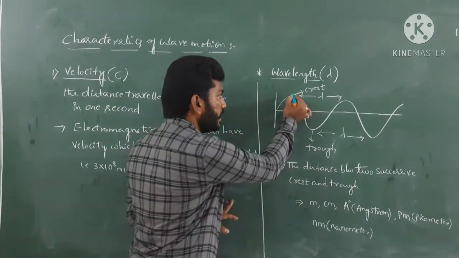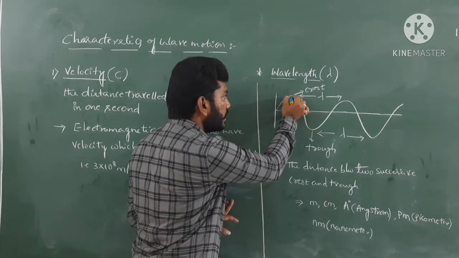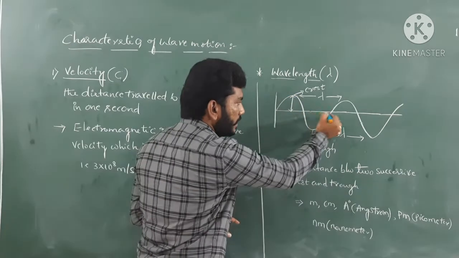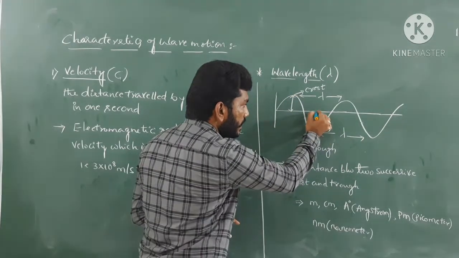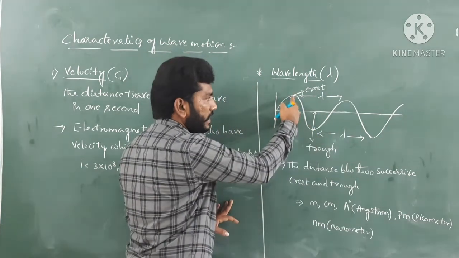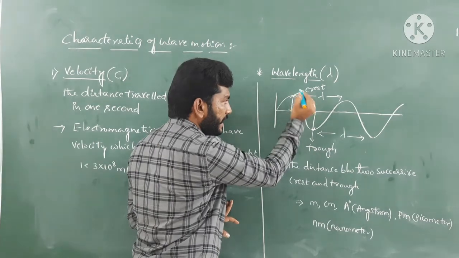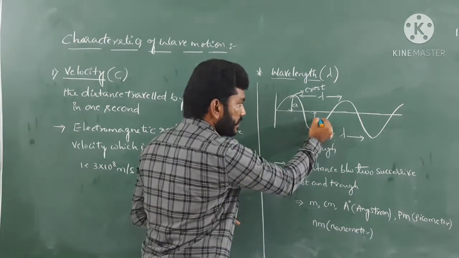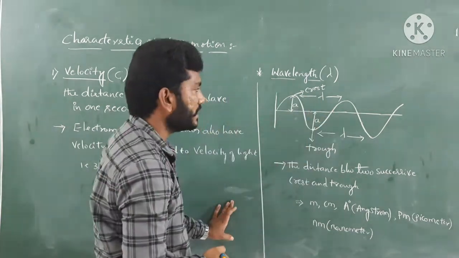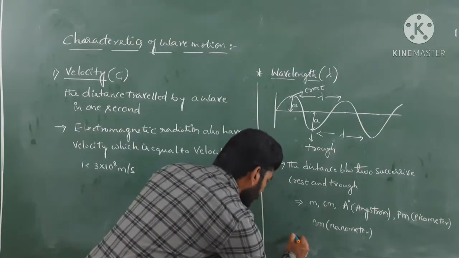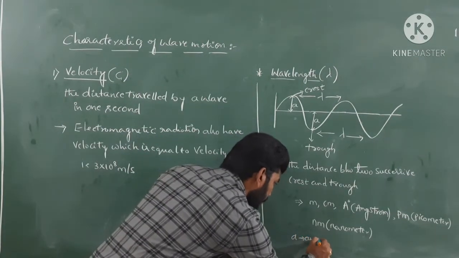And we have to know that the height of the crest and the depth of the trough can be represented by the term A. A is indicating amplitude. A is nothing but amplitude.